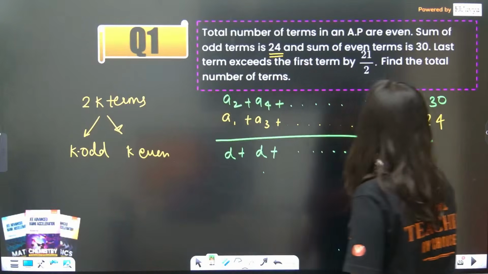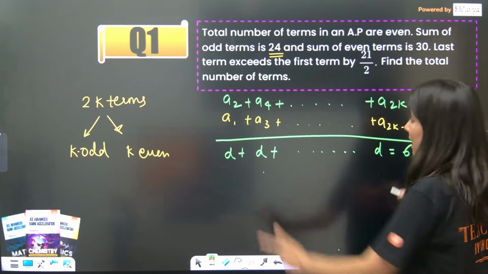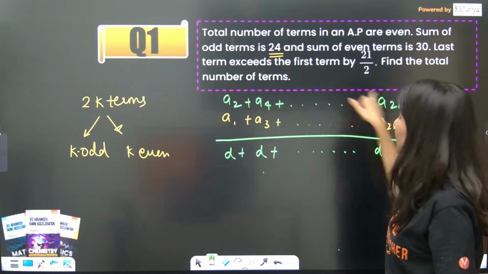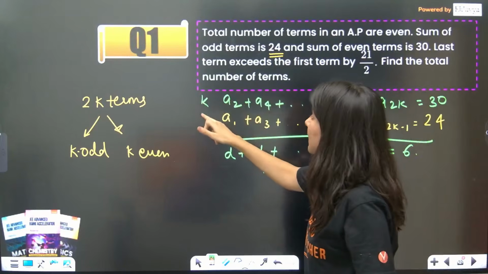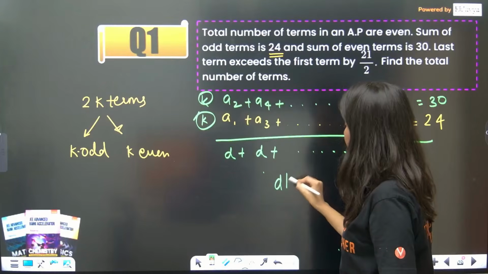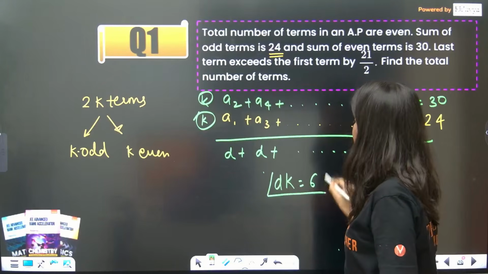And all the way up to here also, so the total is 6. How many times will d be there? In a2 plus a4 and so on, there are k terms, so dk is equal to 6. This is the first equation.